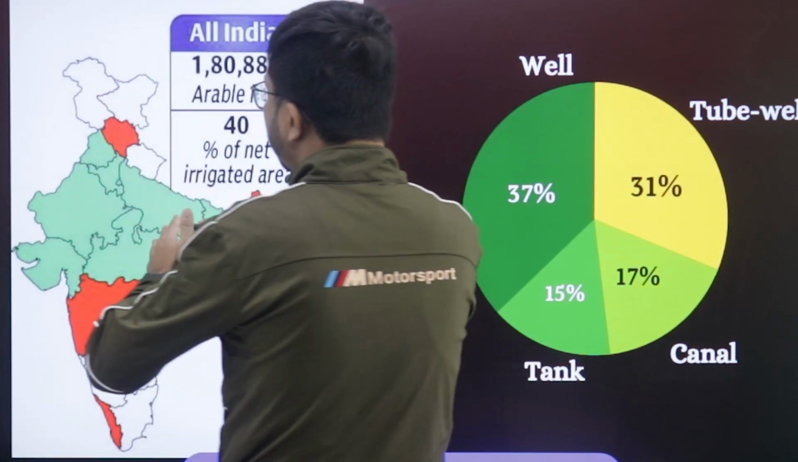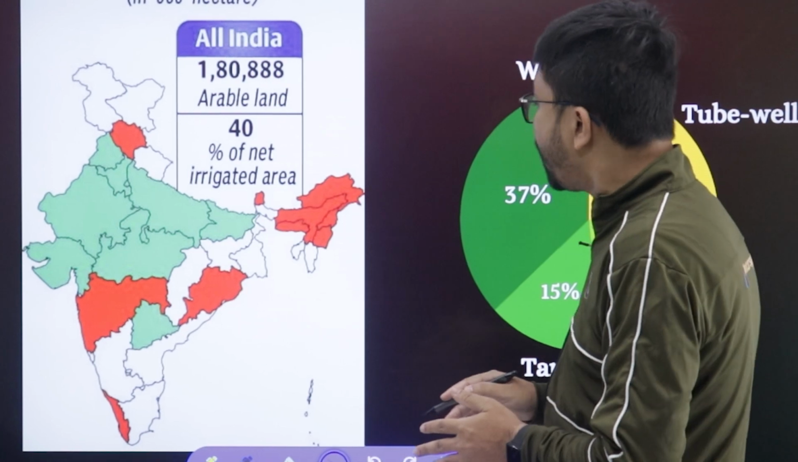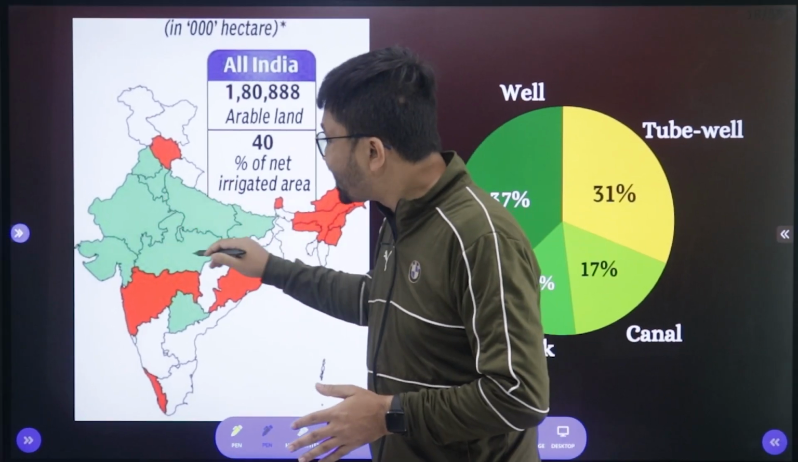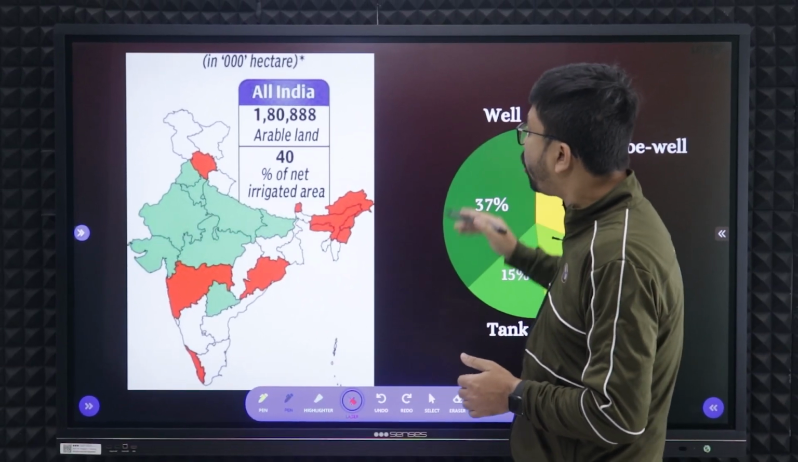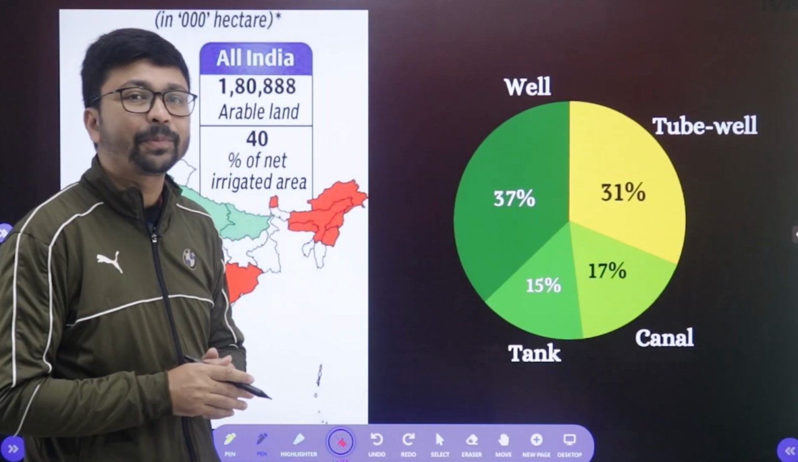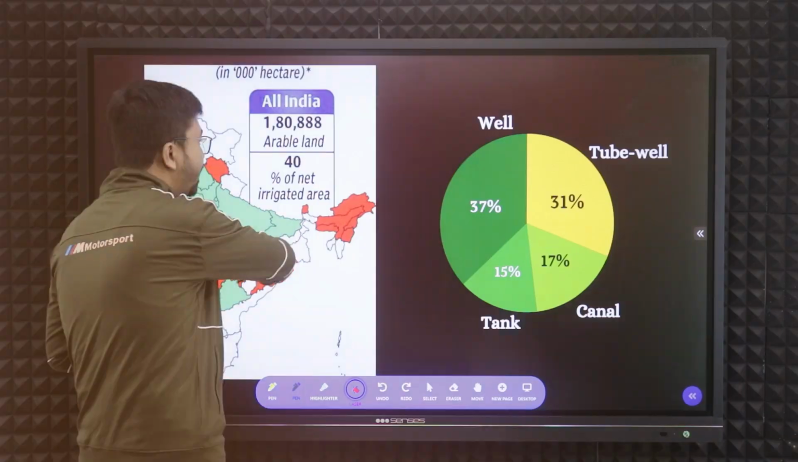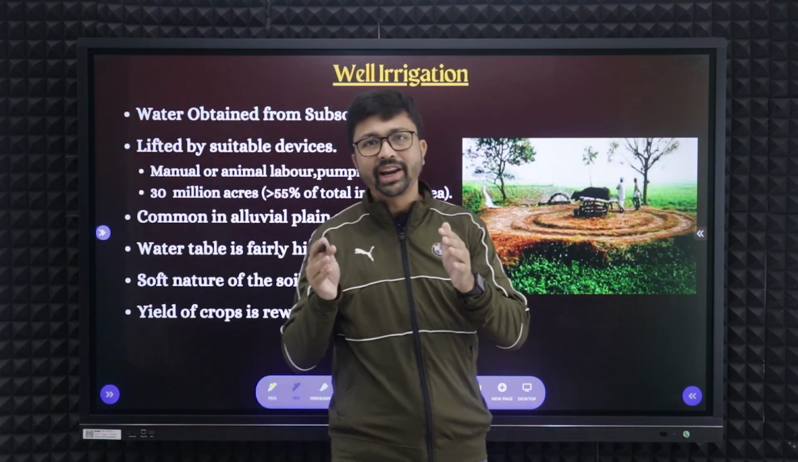So here you can see, if you look at the overall part of India, in the northern plains area we are mainly doing well irrigation, right? So these are mainly the 4 types of irrigation. Now let's start first with well irrigation.